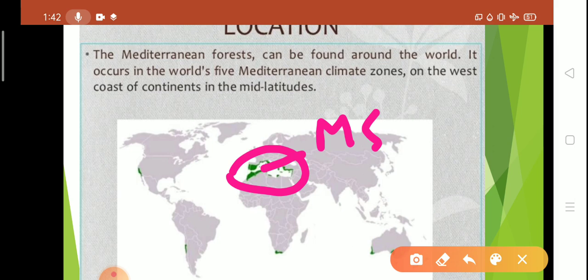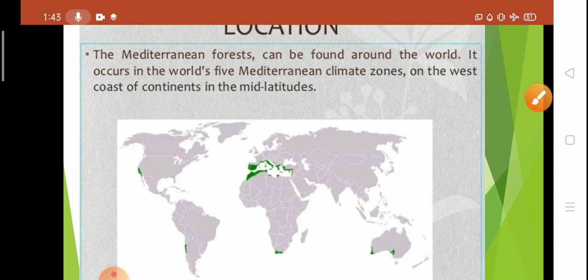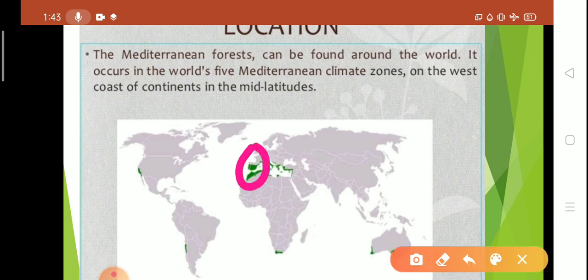The Mediterranean forest can be found around the world and it occurs in the world's five Mediterranean climatic zones, on the west coast of North America, the west coast of South America, and the west coast of Africa and Europe.